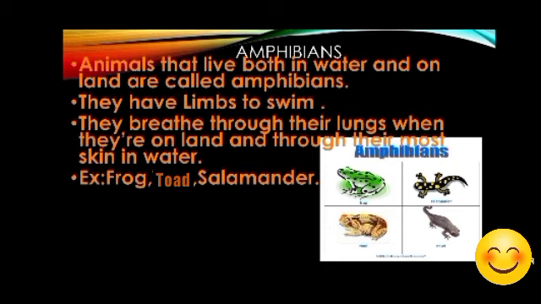Do they have both the organs? No, they have lungs to breathe on land, but when they go in the water, they have moist skin. They can breathe through their moist skin. So this is a special feature of the amphibians. They have two breathing organs, the lungs and the moist skin. They have limbs to swim. And the examples I have given: frog, toad, salamander.